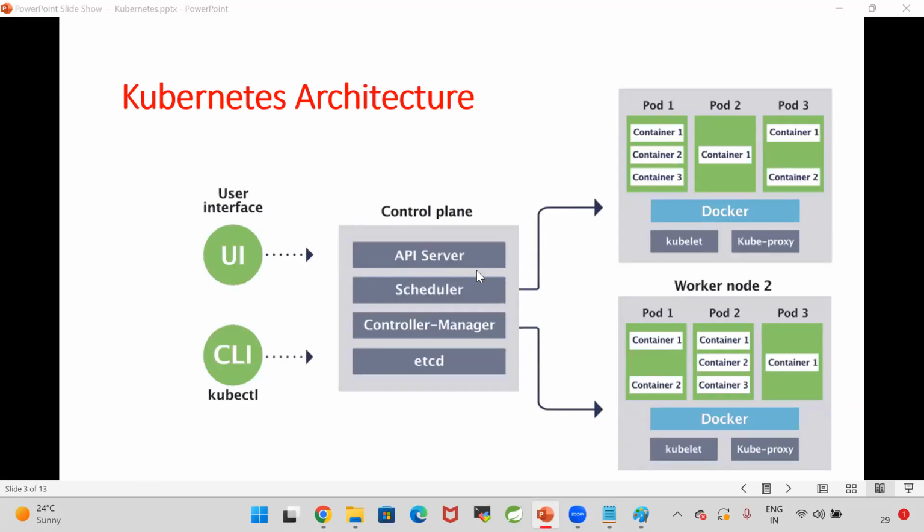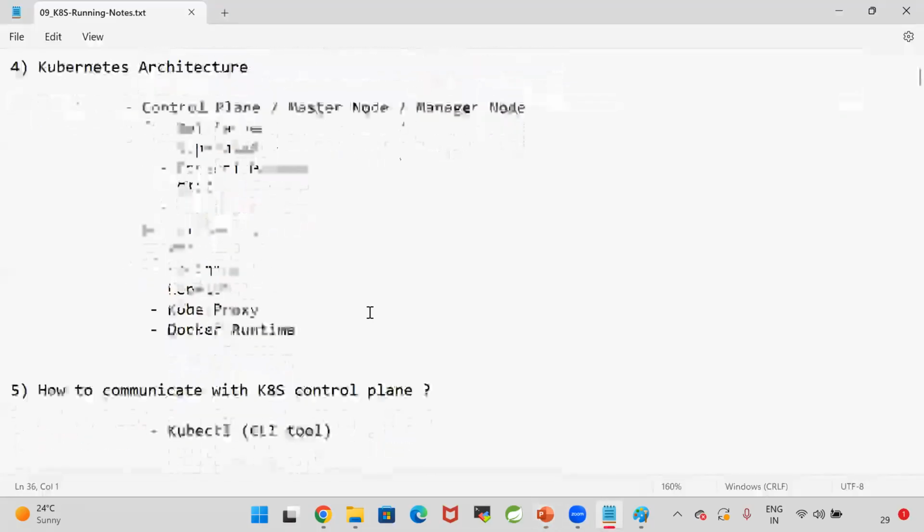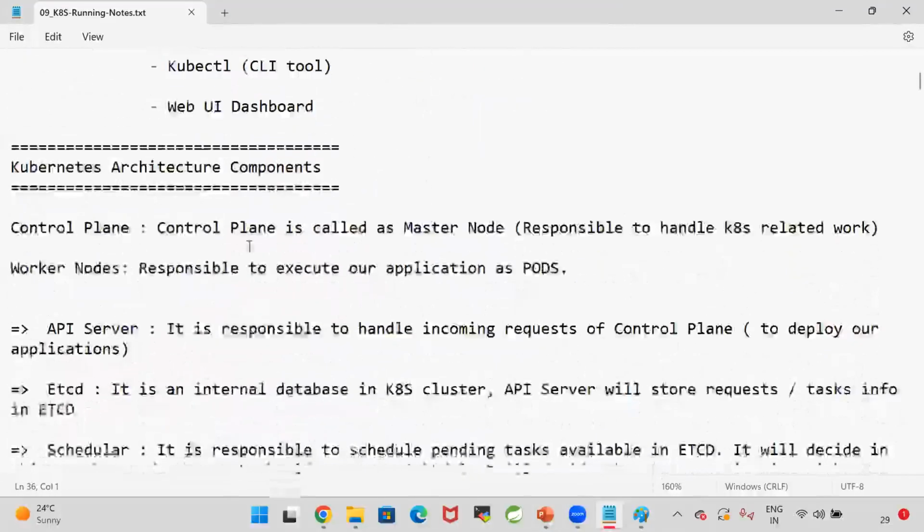How can we communicate with the control plane? Either by using user interface or by using kubectl. In the control plane, API server, scheduler, controller manager, etcd are available. In the worker node, kubelet will be available, kubeproxy will be available, Docker will be available, pods will be available. So this is the architecture. Here I have explained the purpose of each component.